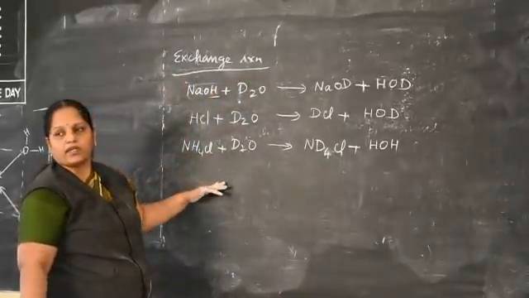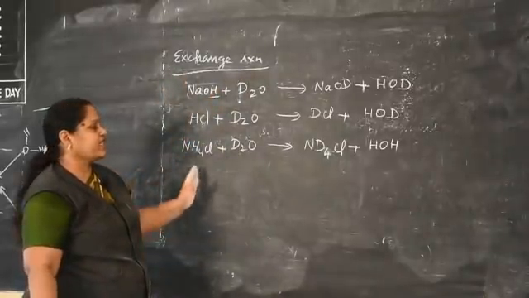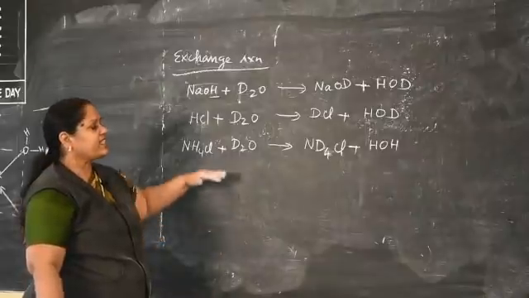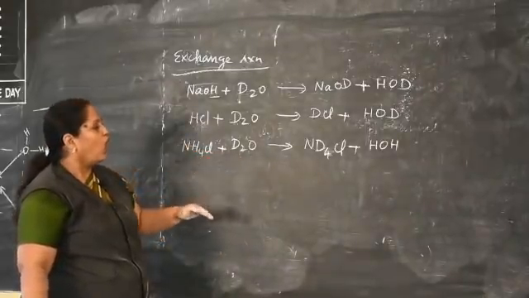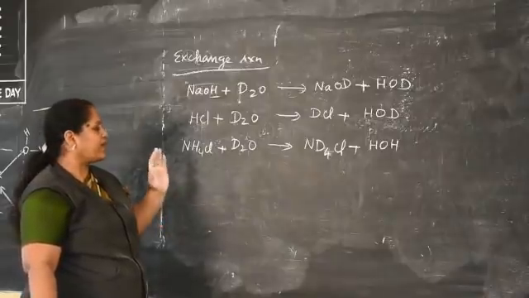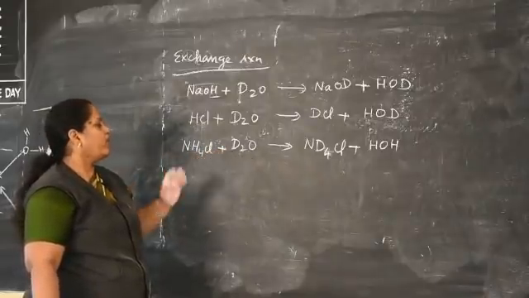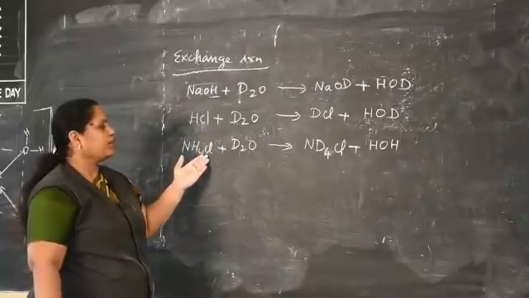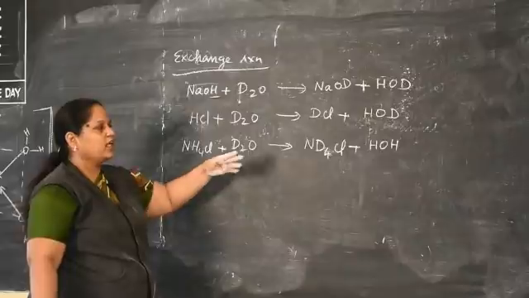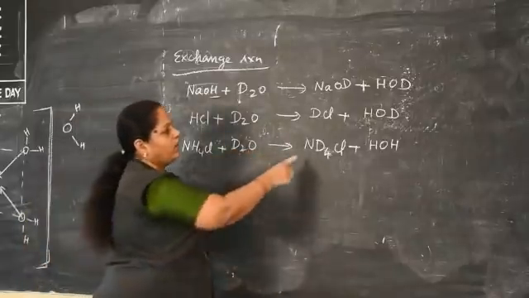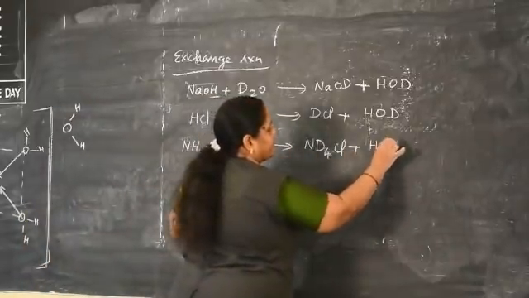It is your 3 more questions. What are the uses of this exchange reaction? This exchange reaction is useful to know how many hydrogen atoms are replaced by deuterium. For example, in ammonium chloride, how many hydrogens are replaced by deuterium, you can say that 4 hydrogens are replaced.